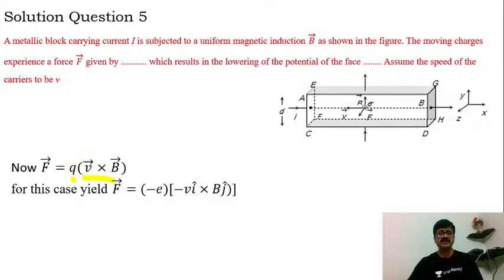Charge Q is what? Charge on the electron, that is why it is minus E into bracket, we can write it as what? Vector v is minus v i cap, and vector b is b into j cap. Now what is i cap cross j cap, my dear students? Can you please reply here? What is i cap cross j cap? Quickly. Yes, come on, come on, come out with the answer.